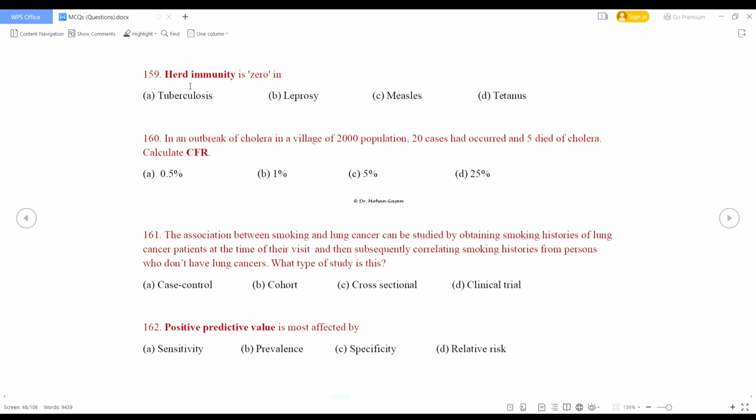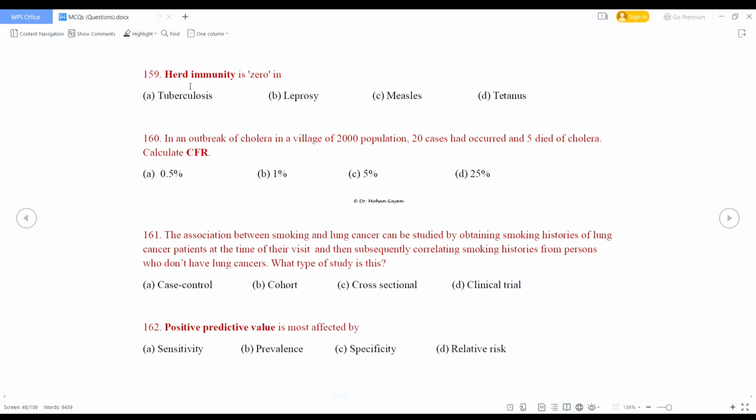Herd immunity is 0 in tuberculosis, leprosy, measles, tetanus. So herd immunity is 0 in tetanus. In an outbreak of cholera in a village of 2000 population, 20 cases had occurred and 5 died of cholera. Calculate CFR. CFR means case fatality rate. So total number of cases 20 and 5 died of cholera. So 5 by 20 into 100. So the answer is 25%.